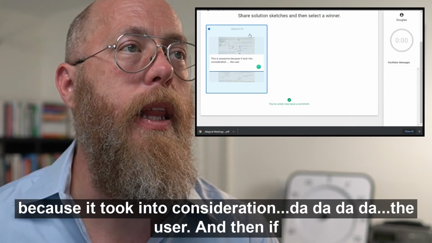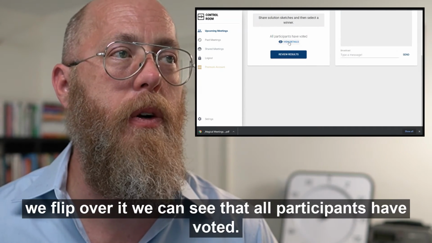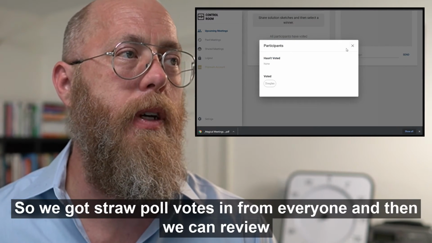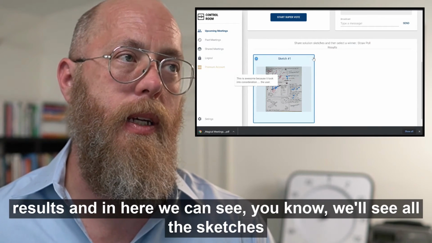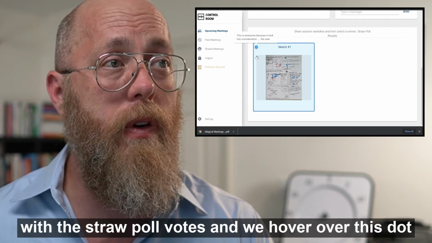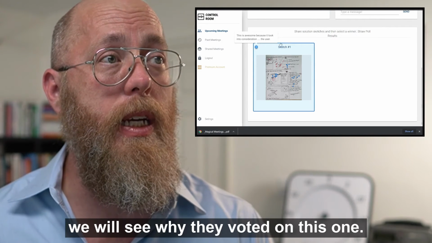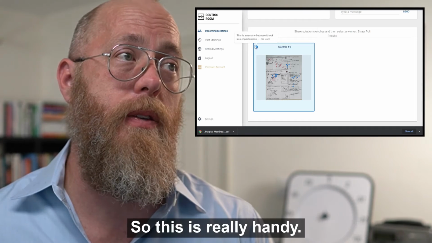If we flip over, we can see that all participants have voted. So we've got straw poll votes in from everyone, and then we can review results. Here we'll see all the sketches with the straw poll votes, and if we hover over this dot, we will see why they voted on this one. So this is really handy.